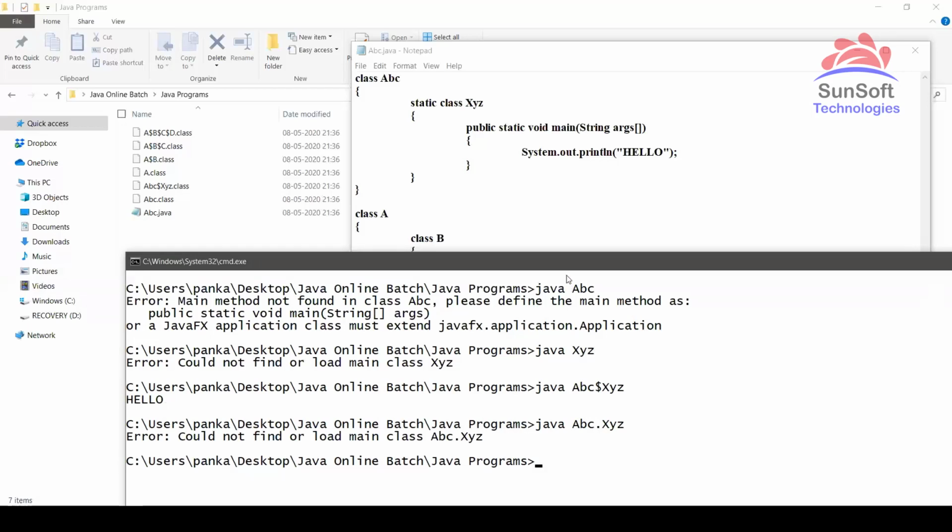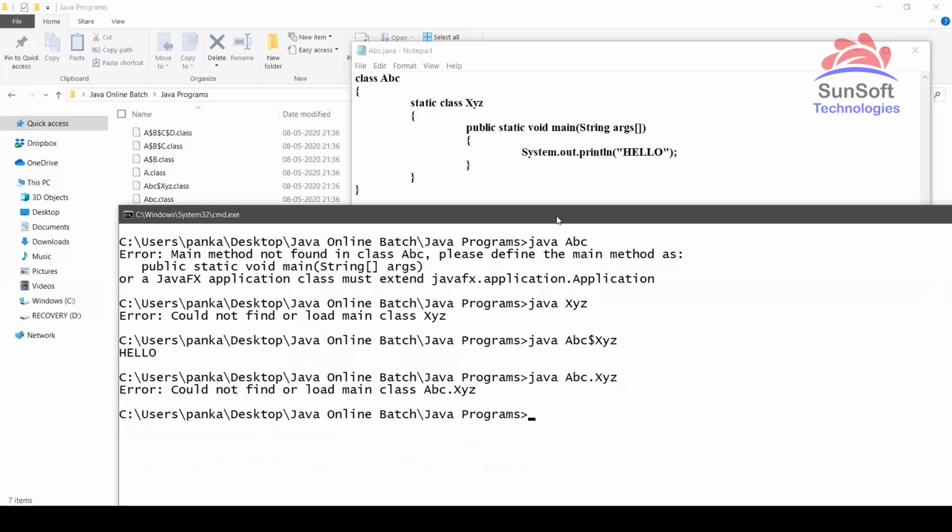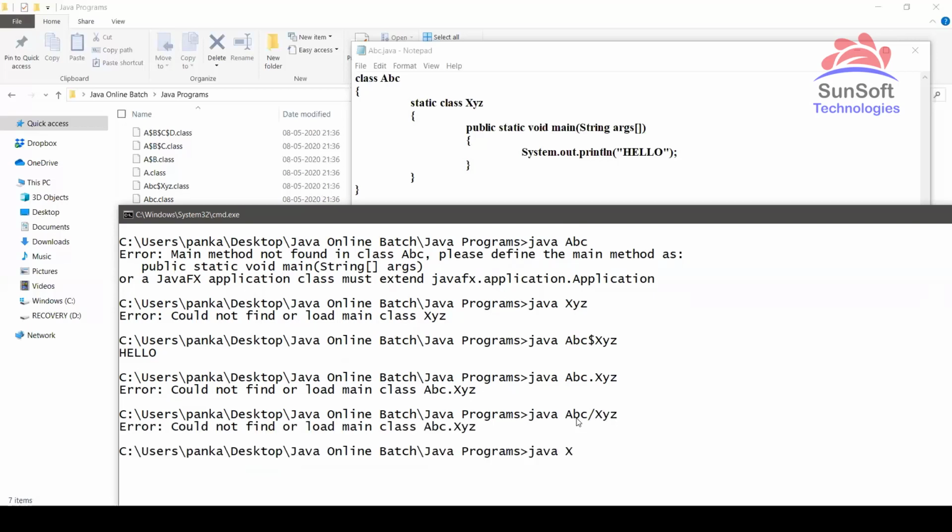Now, why I'm showing this is, see, this itself could be another question in the certification, like ABC with XYZ containing main method inside and asking which of the statements will execute and give the output, and multiple options: ABC slash XYZ, ABC dot XYZ. Okay, now see, this also not getting, or only XYZ. Or ABC dot XYZ, something like that. Simply they will give some 4 options, or might be the 4th option is none of these. Okay, none of the above, like this. So first one option ABC dollar XYZ, one ABC dot XYZ, one is ABC slash XYZ, and one none of these. Or might be only Java ABC or Java XYZ, anything like this.